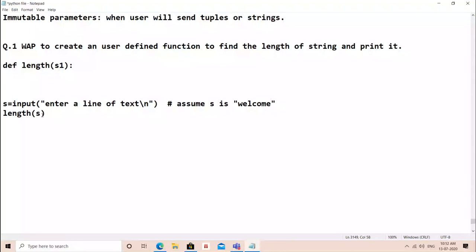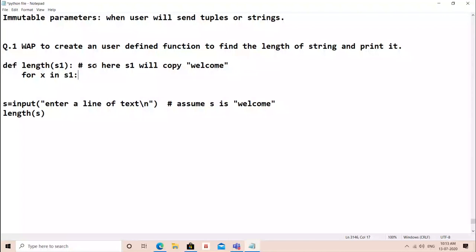So now this length function will be called and S will be sent to S1. So here S1 will copy welcome. Now you all know if we run a loop, suppose for X in S1, first of all W will go in X, then E, then L, then C, then O, then M, then E. That means 7 characters are there. So 7 times values will go in X variable.